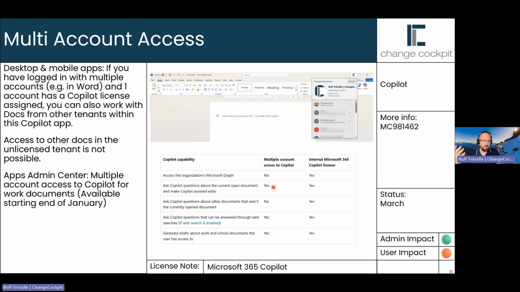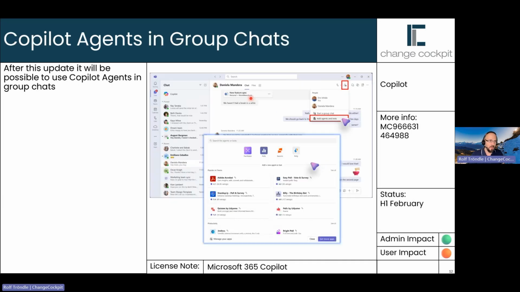I think that makes perfect sense because you don't have the license in the other tenant, so you can't access data in the non-licensed tenant. But at least you now get access to the draft and rewrite features, as an example, in the Office applications for all tenants, even if you only have a license in one particular tenant.